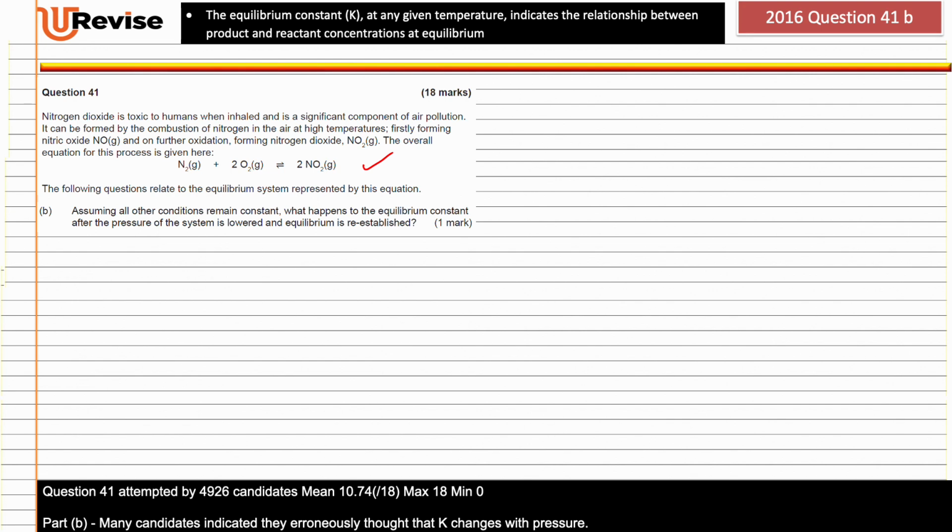Now, according to the examiner, 4,926 candidates attempted question 41 and the mean score was 10.74 out of 18. And they further went on to say many candidates indicated they erroneously thought that K changes with pressure.